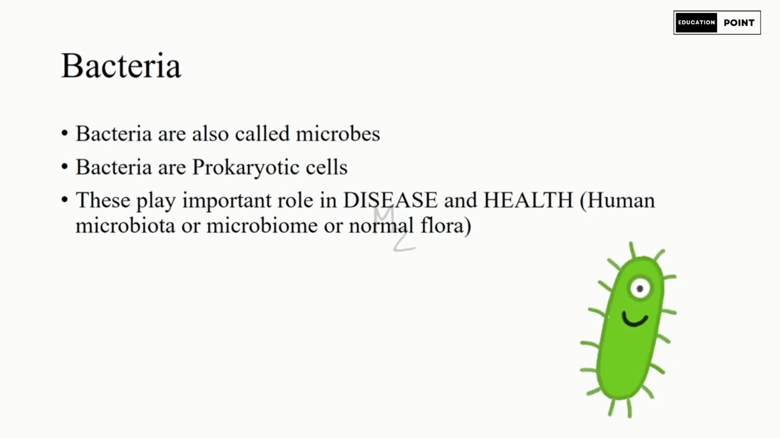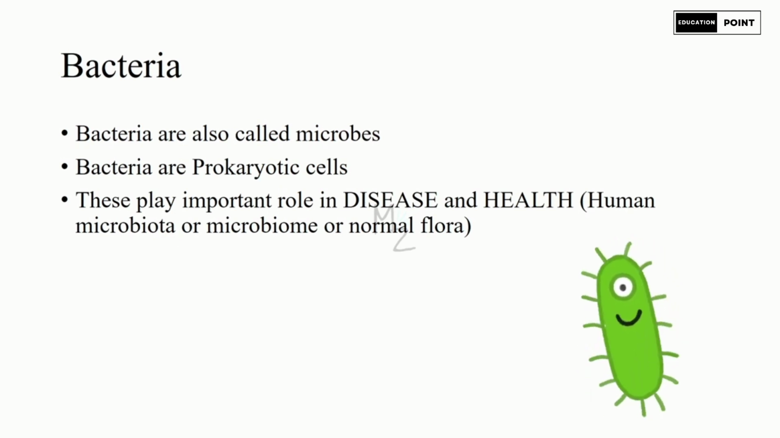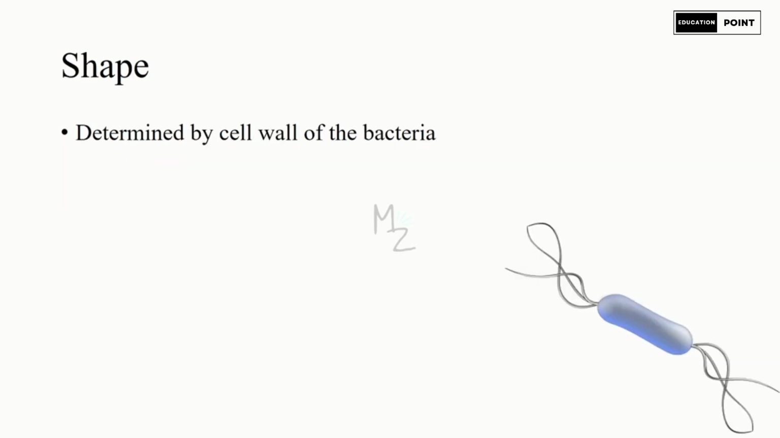You might be thinking how they are going to play a role in health. It is because they are a part of the human microbiota, or we can also call it the microbiome or normal flora. Bacteria have a less complex structure as compared to eukaryotes. Bacteria lack certain membrane-bound organelles such as the nucleus, mitochondria, endoplasmic reticulum, the ER, and Golgi complex. The shape of a bacterium is determined by its rigid cell wall.